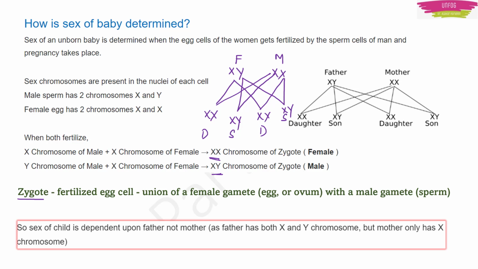Sometimes women tell me, madam, this is the problem, I'm not having a son, that's why my in-laws or my husband are troubling me. Then I make a joke by telling them that actually the father is responsible for the gender of the baby. If the baby is a son, it is because of the chromosomes present in the father. If the baby is a girl, then also it is because of the chromosomes in the father. So there is a big, huge moral behind this concept. If people understand it, there will be no chaos when a girl child is born.